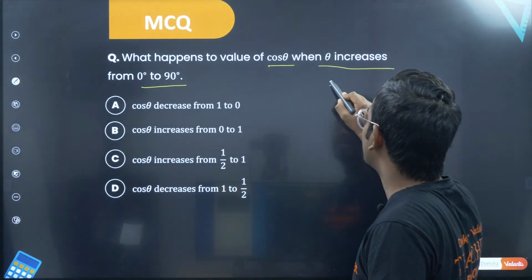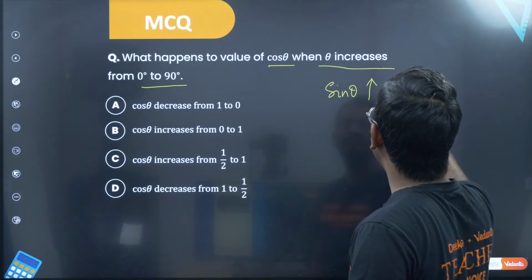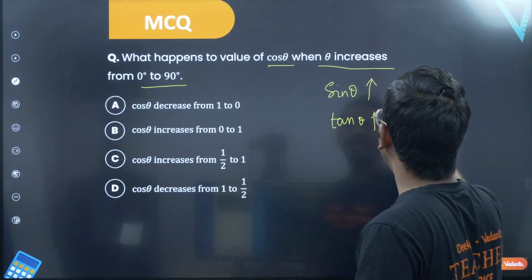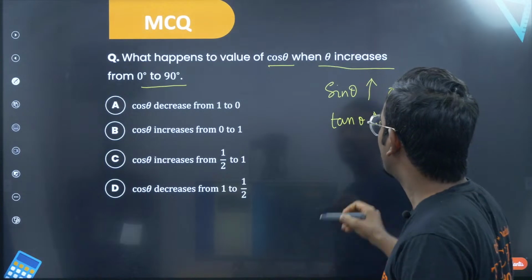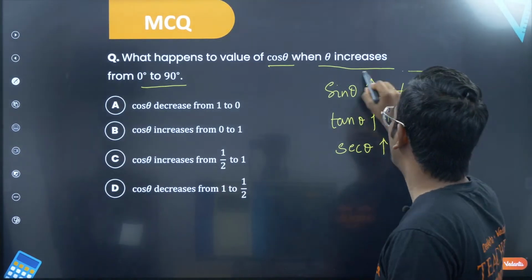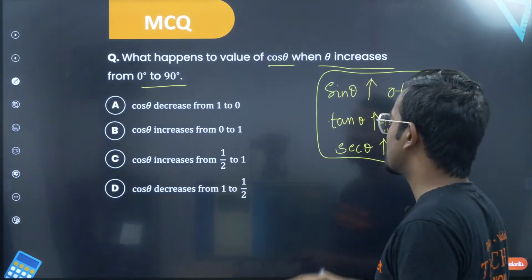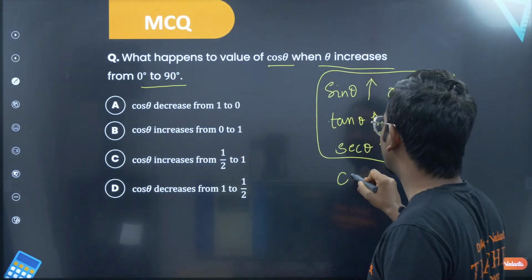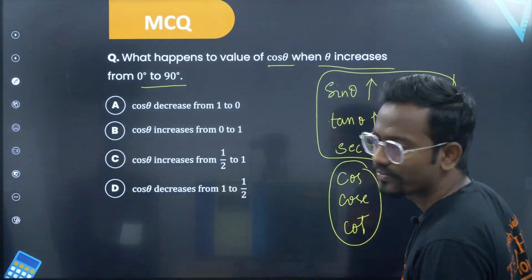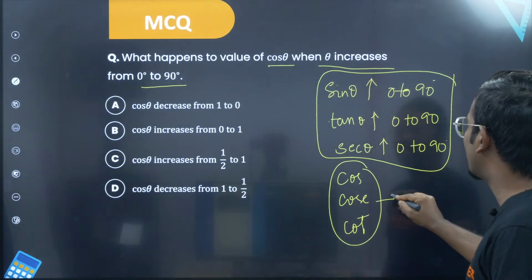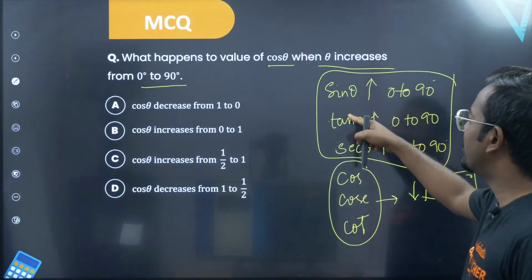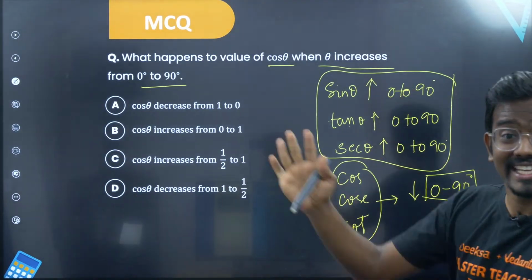See, sin theta increases from 0 to 90, and tan theta also increases from 0 to 90, and your secant theta increases from 0 to 90. Other than that, S, T, S. Other than that, what are they? Sir, cosecant, cos and cot. So the ones with co in the beginning are all decreasing functions from 0 to 90. Remember, they decrease from 0 to 90. Sin theta, tan theta and secant theta are the ones that increase from 0 to 90.